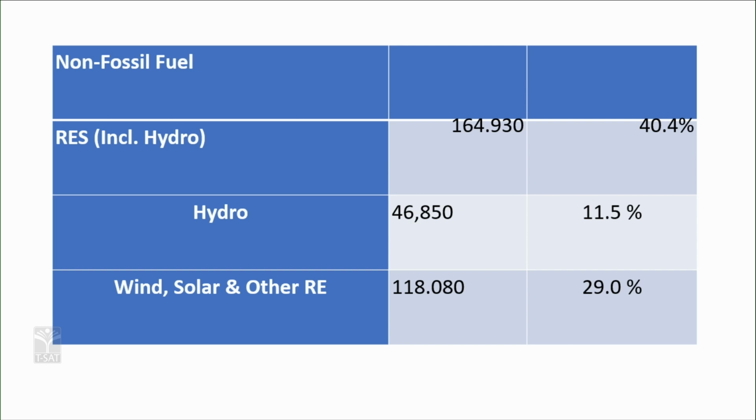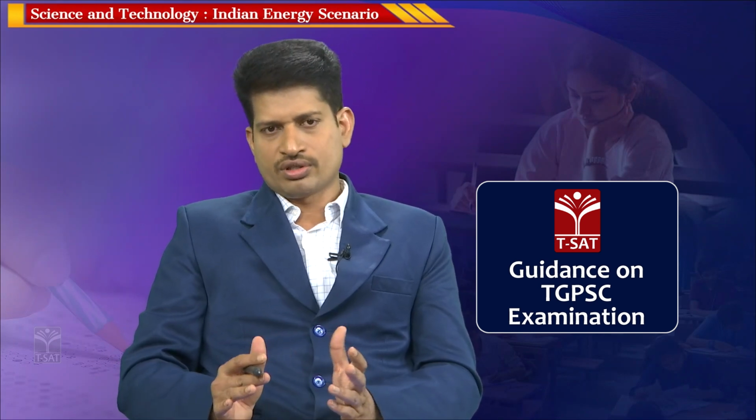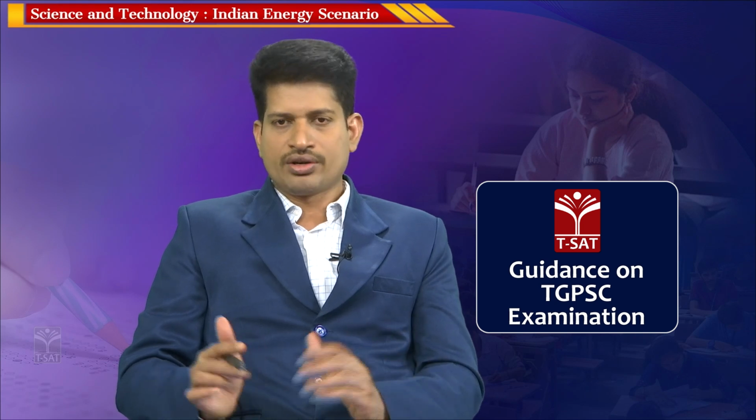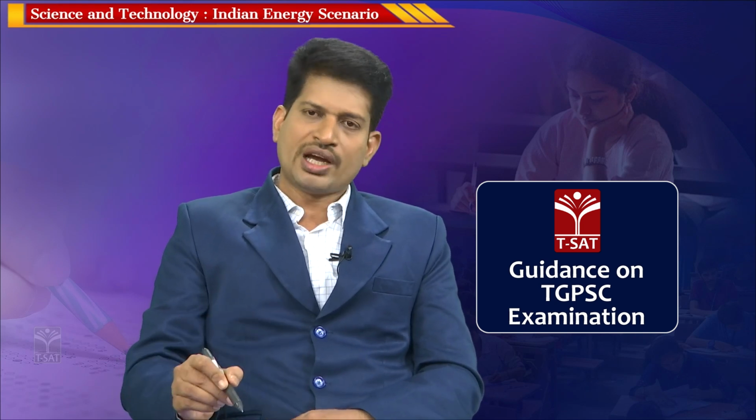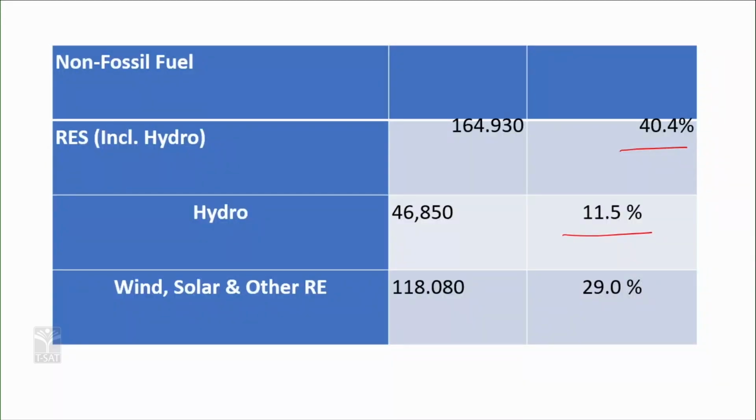Out of these non-fossil fuels, hydro, when only hydro is considered, is 11.5%. Non-fossil fuels means, for example, nuclear is a non-fossil fuel. When hydro and the rest of the non-fossil fuels are combined, it is 40%. Only hydro is considered, it is 11.5%. Wind, solar and others are renewable sources which are non-fossil fuels.